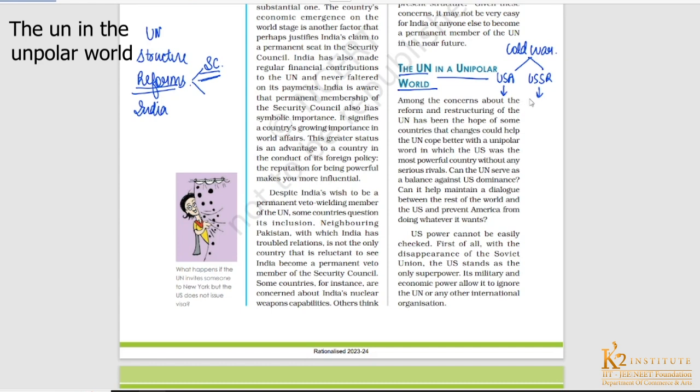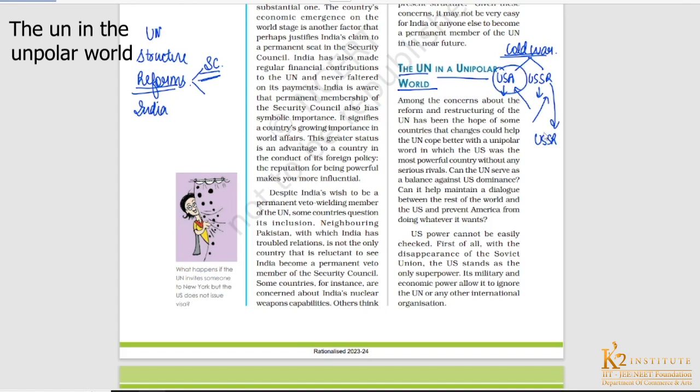Eventually all the countries were aligning themselves either with USA or with USSR. But in the end we saw that the USSR, or the Soviet Union, collapsed. So we can say the winner of this entire Cold War was USA.